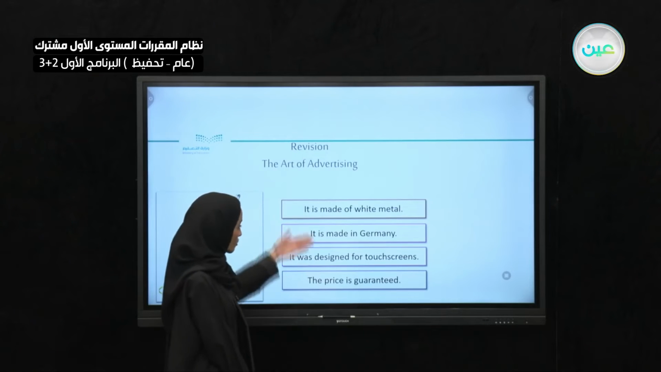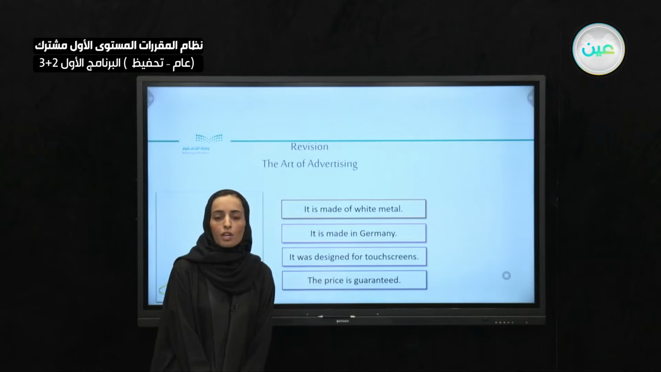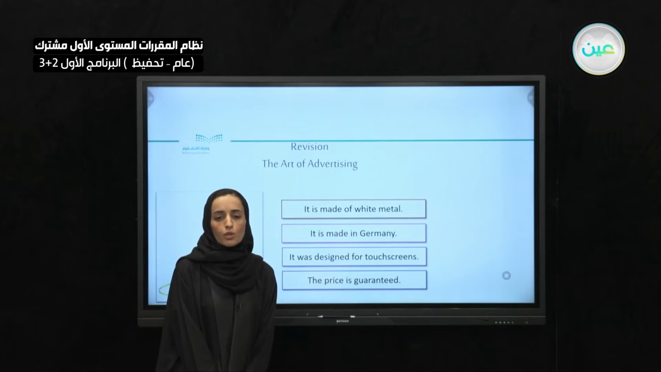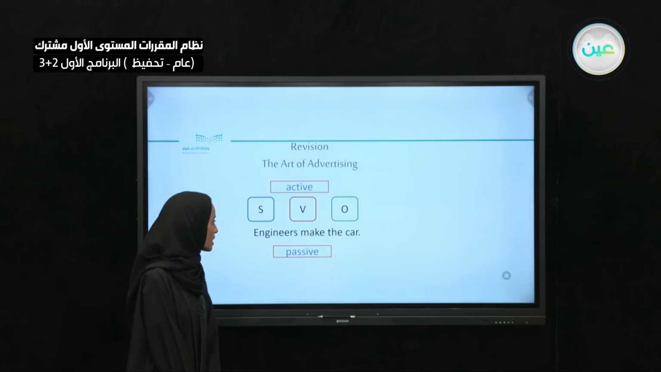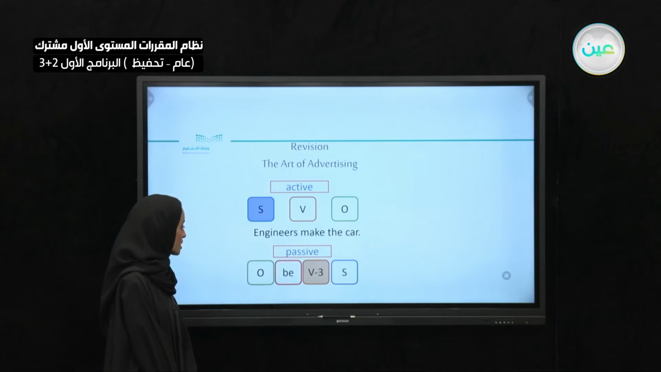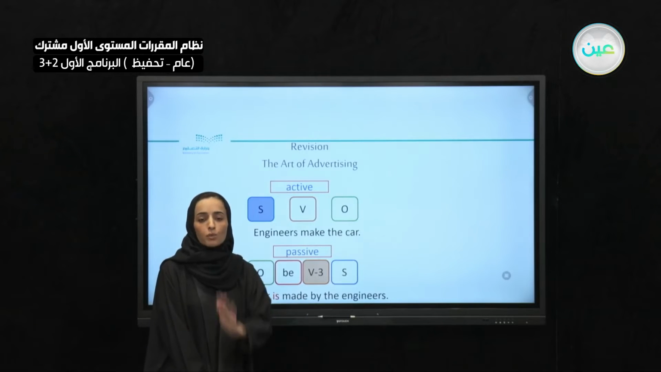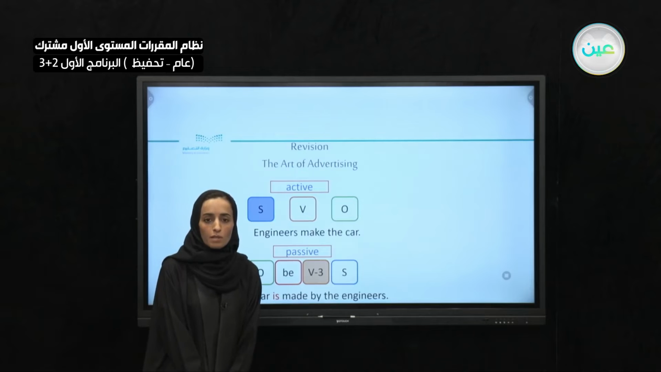Okay? So from these sentences, let's compare the first two. It is made of and it is made in. What do you think? Do we have a subject in these two sentences? Actually, no. Why? Because these sentences are in the passive voice. Like when we're saying, the car is made by the engineers. We can take out the word engineers, by the way. And the car is made of this material or that material.